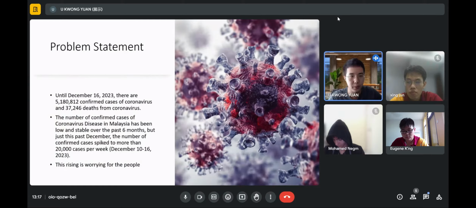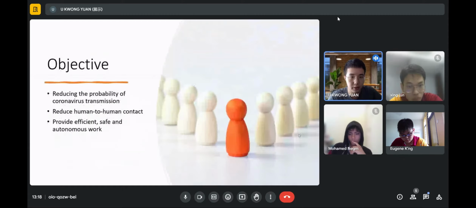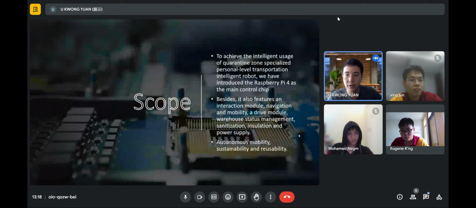Then our objective of the project is to reduce the probability of coronavirus transmission, reduce human-to-human contact, and provide efficient, safe, and autonomous work. The scope is to achieve the intelligent usage of the quarantine zone intelligent robot. Then we have introduced the Raspberry Pi 4 as the main control chip, and the intelligent robot also features an integration module, navigation and mobility, and more. Next we'll talk about the literature review.